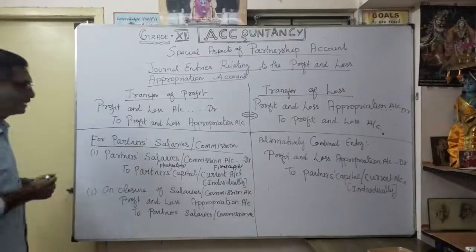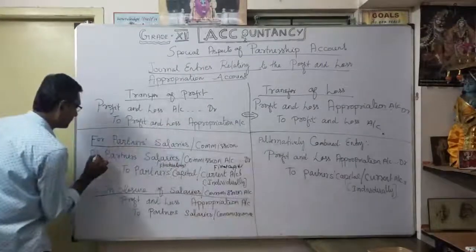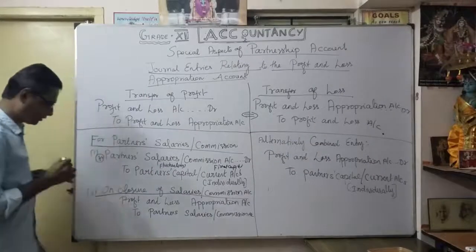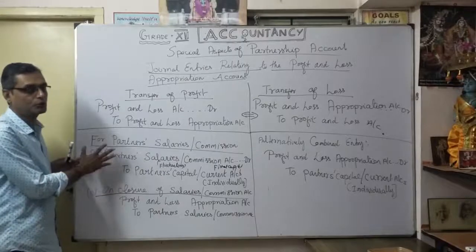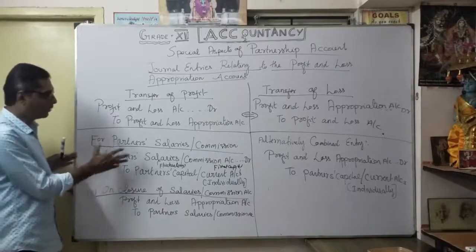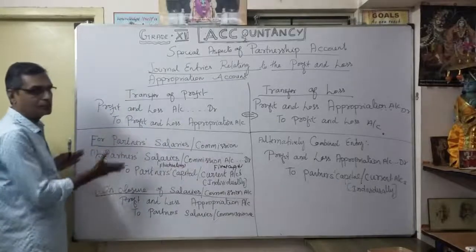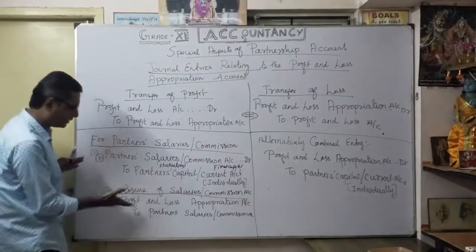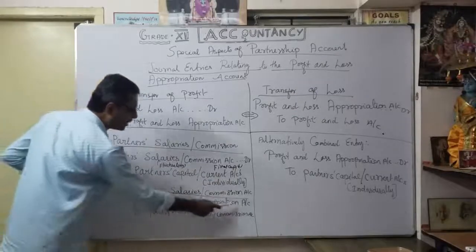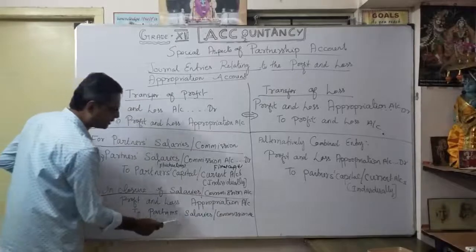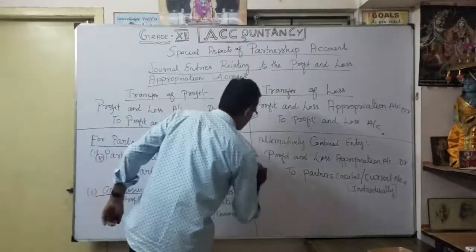Now the second entry is very important. You want to close this partner's salary account. How to close? You transfer it to the profit and loss appropriation account. So that is the two entries you are going to pass. The very first entry, how much salary you show on the credit side of the partner's capital account. Similarly, to close the partner's salary or commission, I transfer to the profit and loss appropriation account. Profit and loss appropriation account debit to partner's salary or commission account.